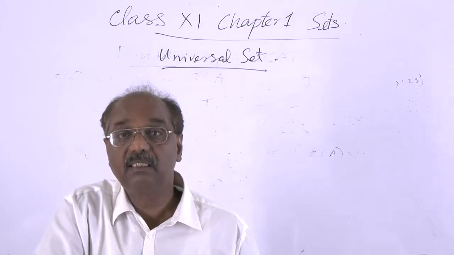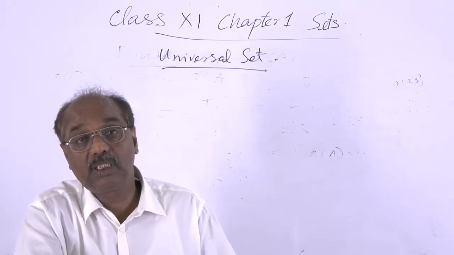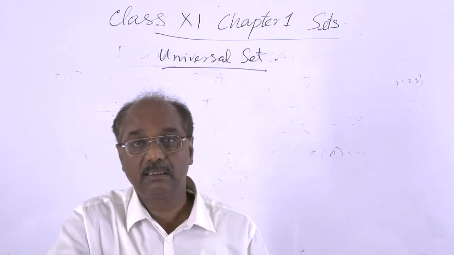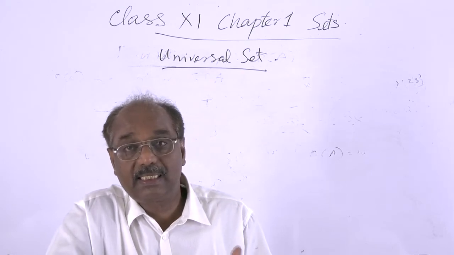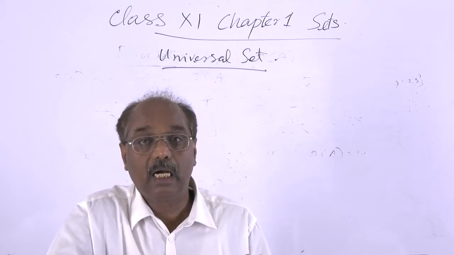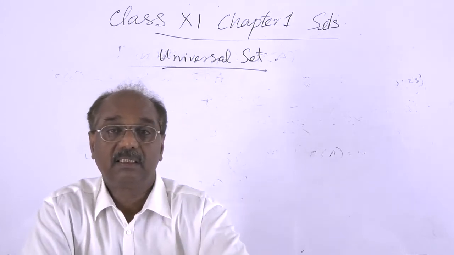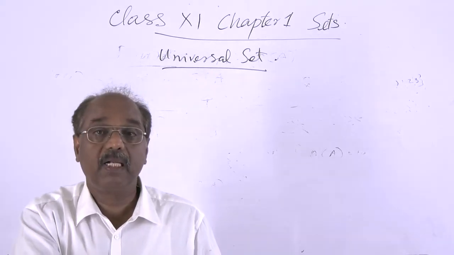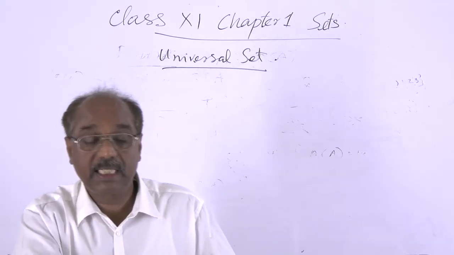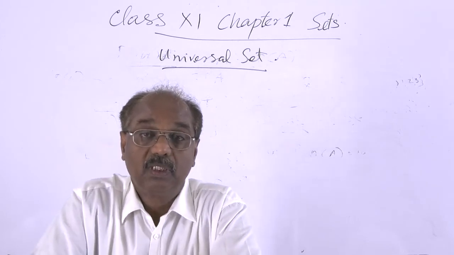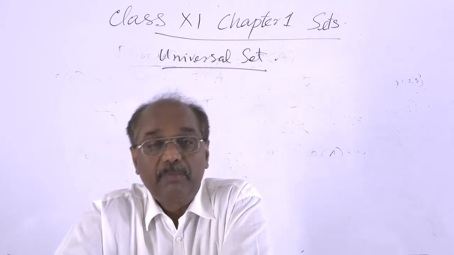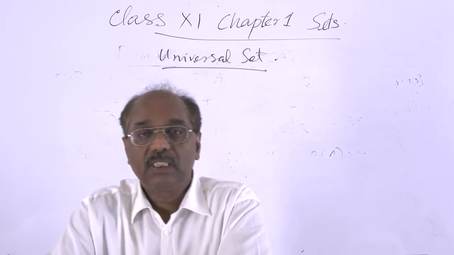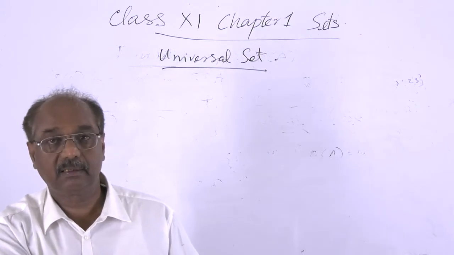The universal set is the largest set or the supermost set, such that all the sets under consideration, discussion are subsets of that set. That is the universal set. And now there comes the geometrical representation of sets. Geometrically we can represent a set. We have seen how to represent a collection geometrically.